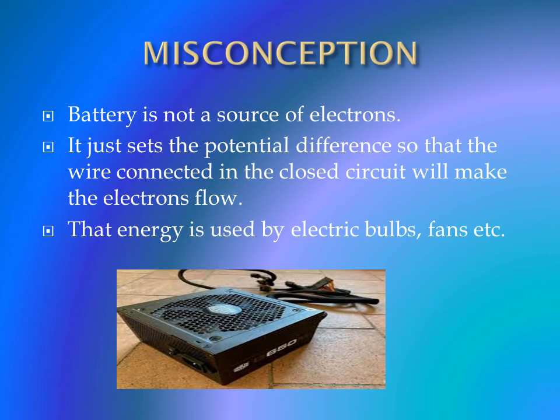The next one, the misconception that is going on. Now we know battery is not a source of electrons. It just sets the potential difference so that the wire connected in the closed circuit will make the electrons flow. Suppose you have a battery, it just maintains the potential difference from the positive terminal to the negative terminal such that the wire which is connected will have a flow of electricity. And that energy is used by our electric bulbs, fans, etc., which run on electricity.